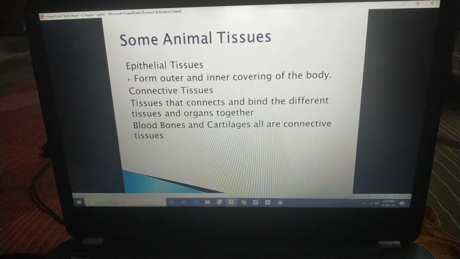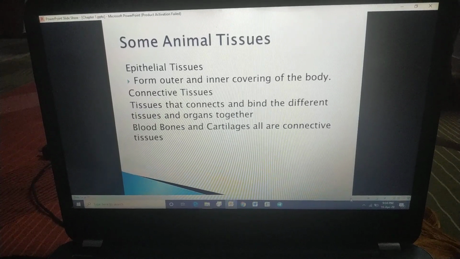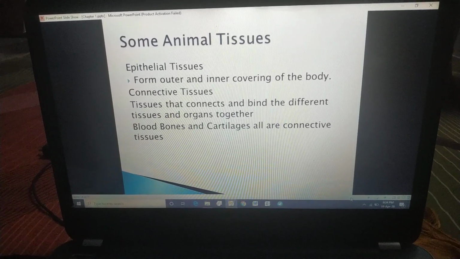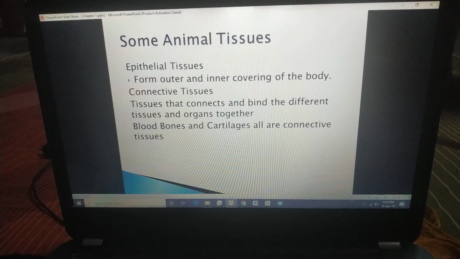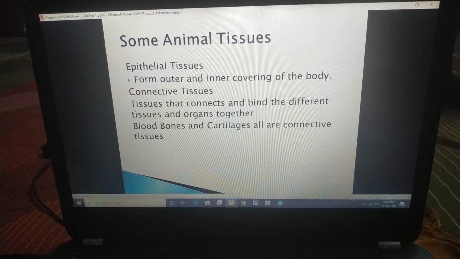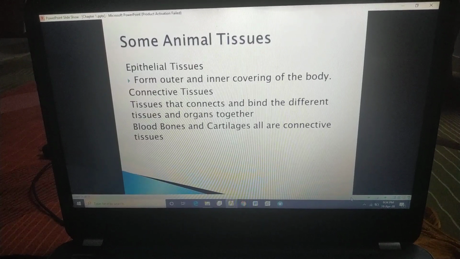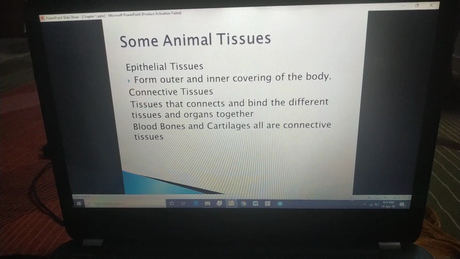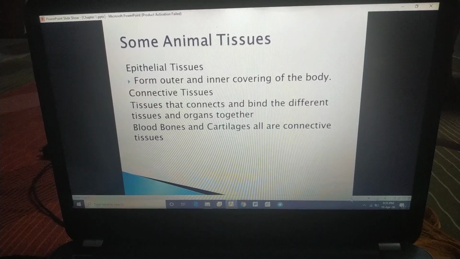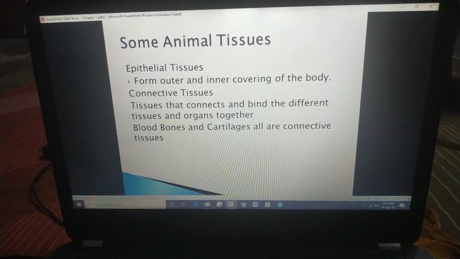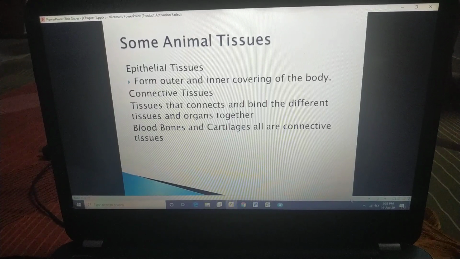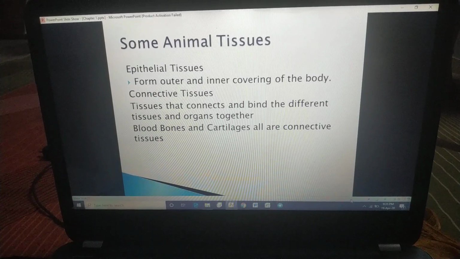The outer covering is our skin, and the inner covering means the outer covering of organs. Whatever organs are present in our body are inside, and they also have some outer covering. That's why the outer covering of the organs is also formed by epithelial tissues.